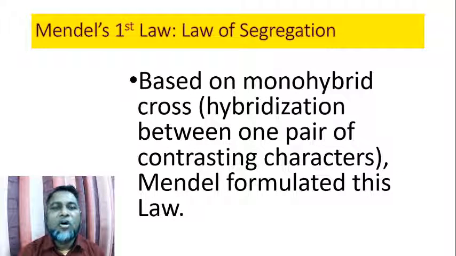Mendel's first law, or law of segregation, is based on monohybrid cross, hybridization between one pair of contrasting characters. Mendel formulated this law.